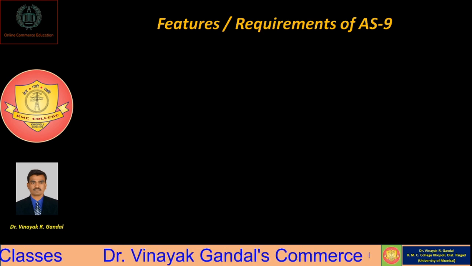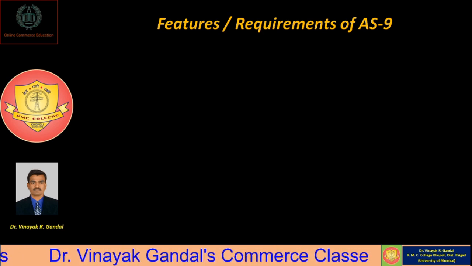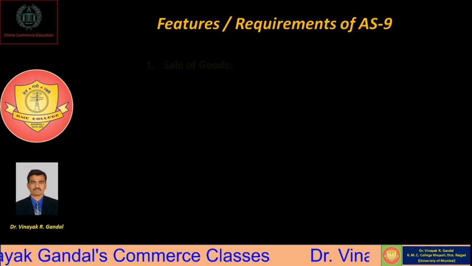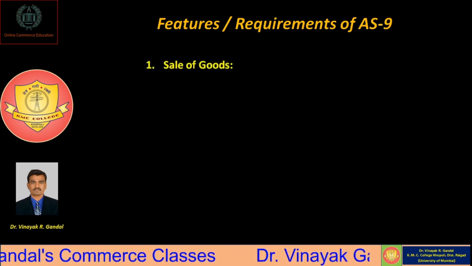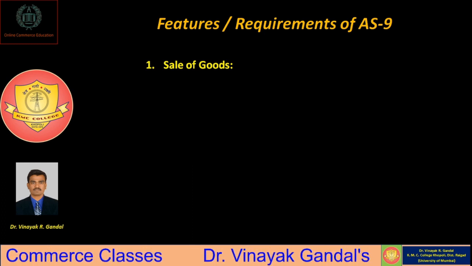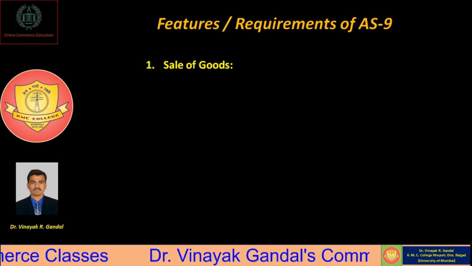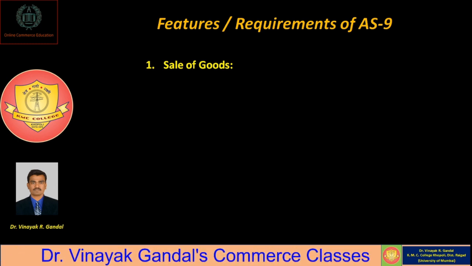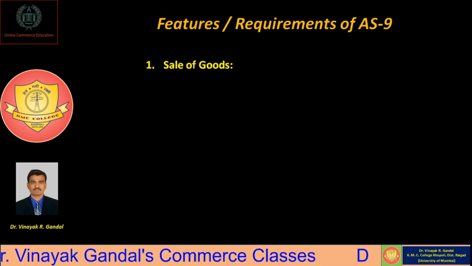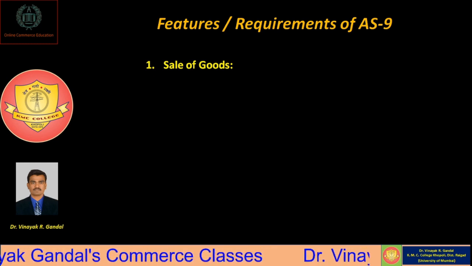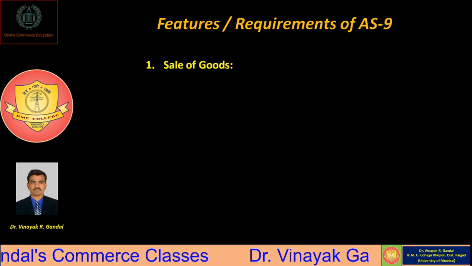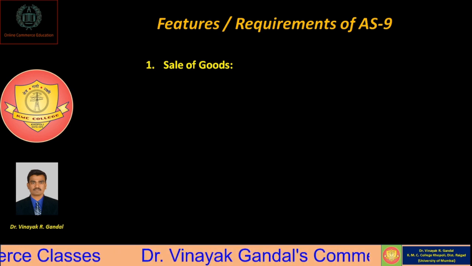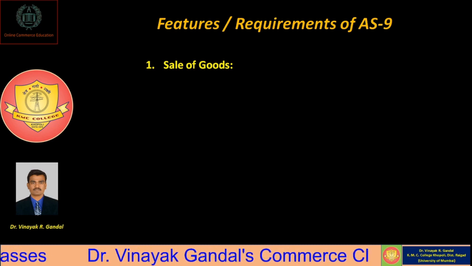So there are main features, or we may call requirements of AS 9. So what are the requirements of AS 9? So in the case of sale of asset, so whatever revenue arises from sale of asset, the revenue should be recognized when the seller sells the goods and has transferred these goods to the buyer. So in that case, revenue is to be recognized.